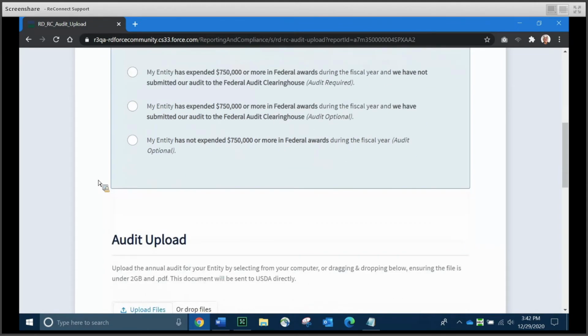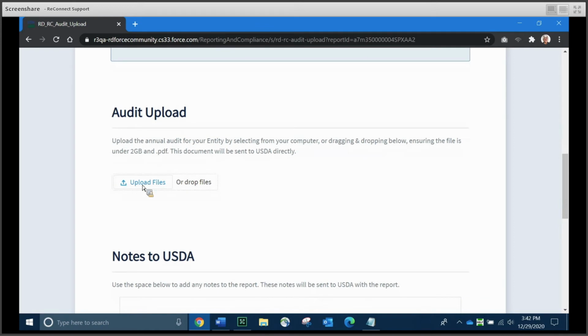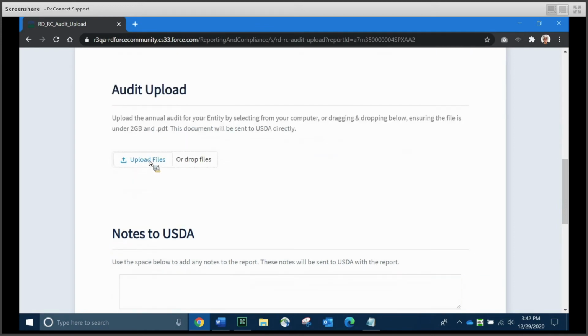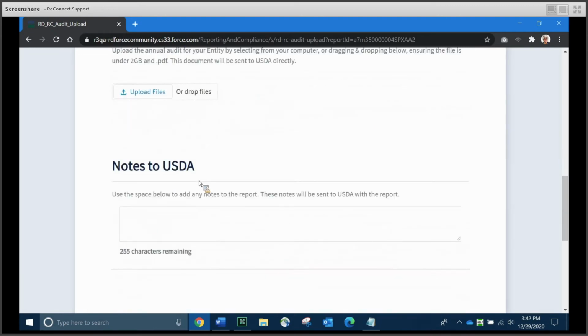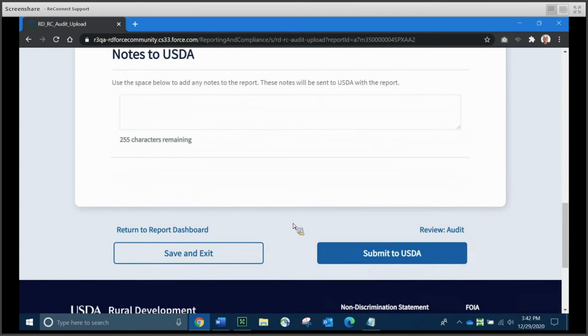The 7 CFR 1773 is going to follow the same next step as anyone under 2 CFR 200 who has to upload their audit, which is you're going to see the audit upload section of the report. You can simply click the upload button to access your computer and upload the appropriate file. Or if you've got a spare window open and you want to do a drag and drop, there's a drop area, landing area for you as well. Finally, at the bottom, there's a space that allows you to put a short text note in, and the note will be sent to USDA with the report.